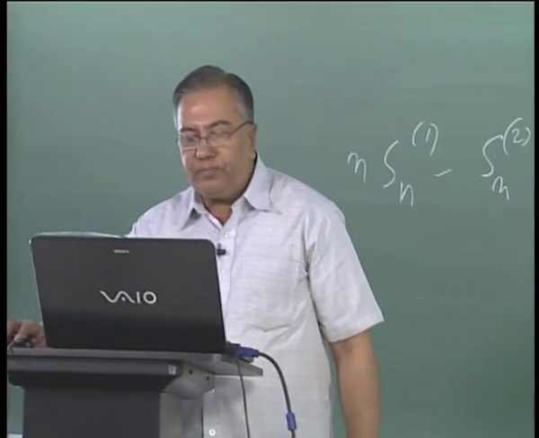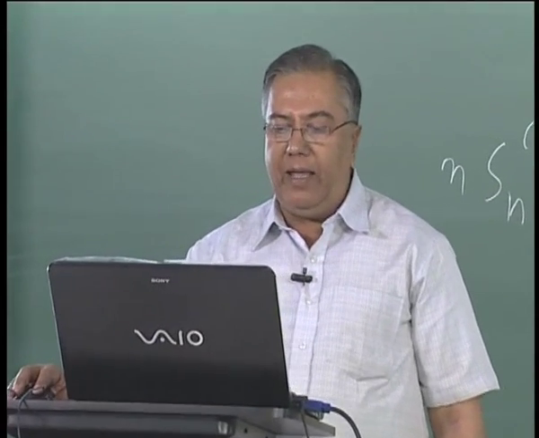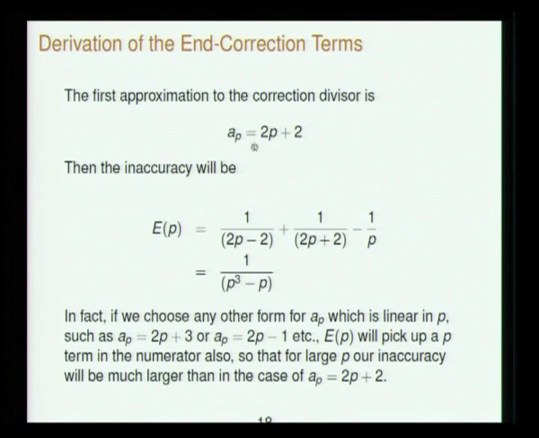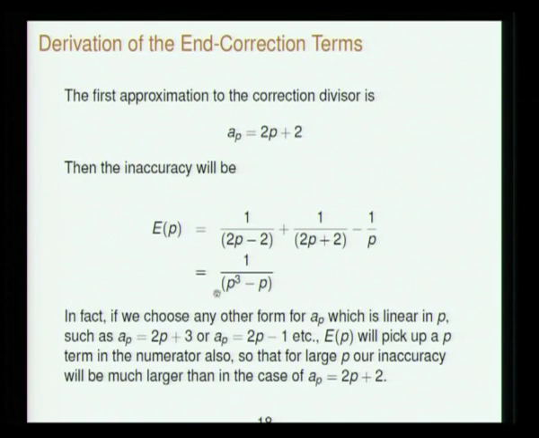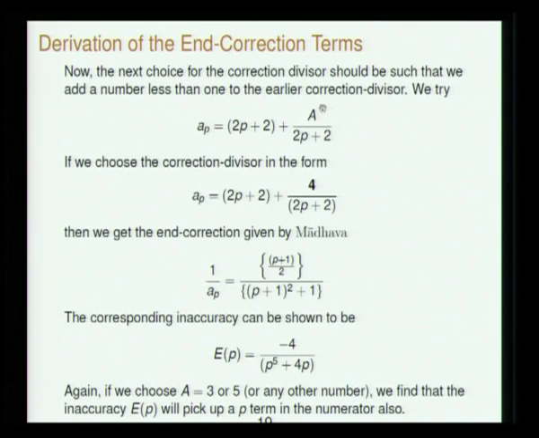So you are obtaining a P cubed minus P term by a correct choice of AP to first order. So this is the first order correction. Now of course our result is not exact, we still have EP which is non-zero. So to make it better, we have to add a quantity which depends on P but which is less than 1. So let us take A over 2P plus 2 as a next order correction to the correction divisor.